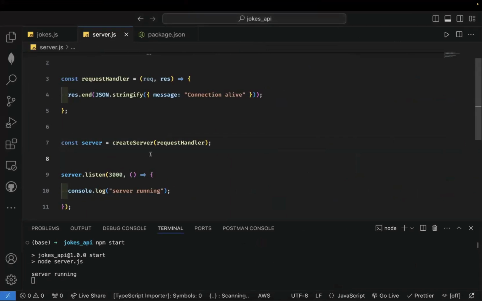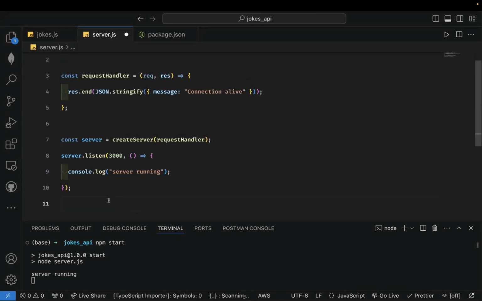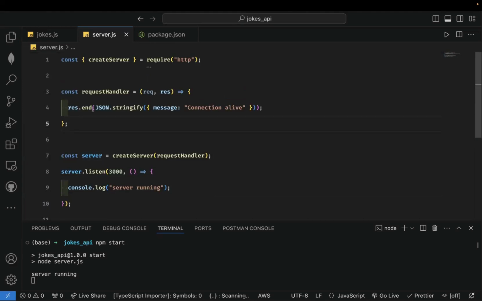All right, back to JavaScript basics. A function is a value that you can pass around. That's why we can pass requestHandler. We're just referring to it, just to make it look easier. So you see that we now have a handler. We say anytime somebody visits this server, this guy should be the one handling the request. In this case, we are saying that for every request that you receive, just say connection alive. No matter what the request is, just say connection alive. If you say user, it will say connection alive. User one will say connection alive.